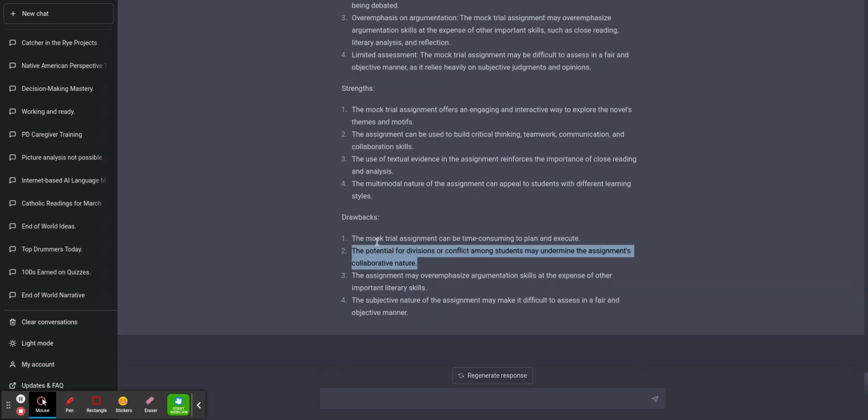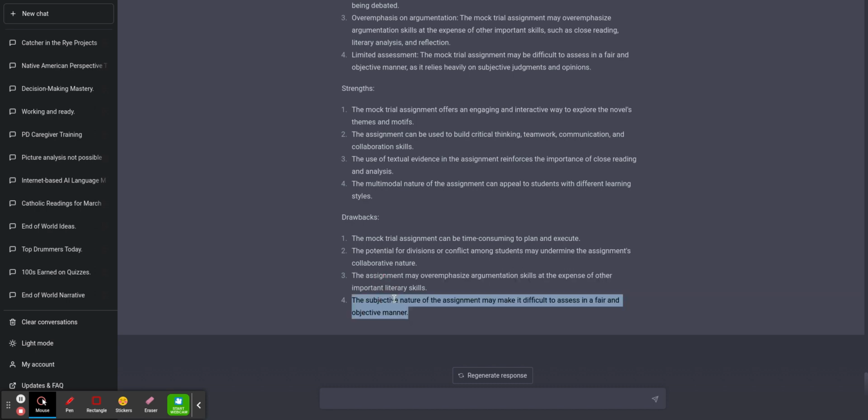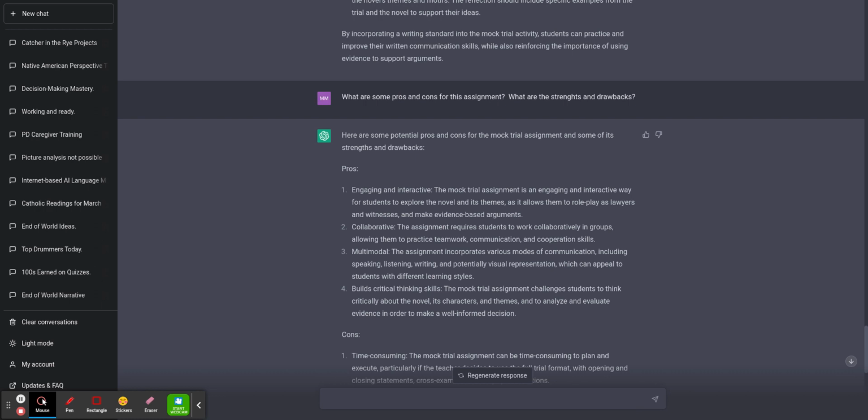Okay, time-consuming, plan to execute. The potential for divisions or conflicts among students may undermine the assignment's collaborative nature. The assignment may overemphasize argumentation skills at the expense of other important literary skills. That's something I have not thought about. And then even the subjective nature of the assignment may make it difficult to assess in a fair and objective manner. And so we are going to return to that in a later video, because in the next video, I'm going to use ChatGPT to take all of these ideas and make an assignment, and we'll see how that goes.